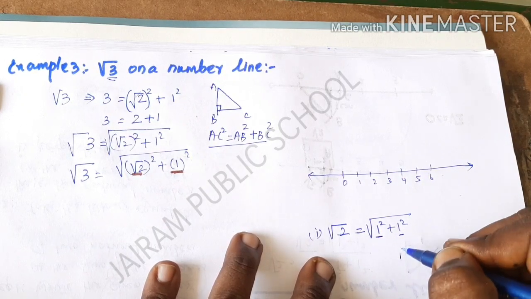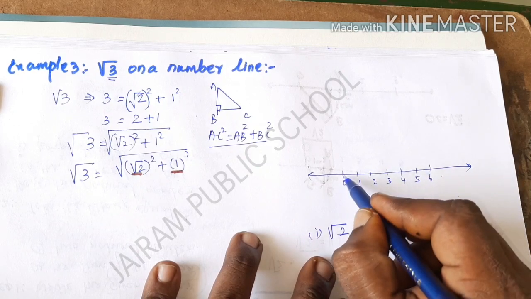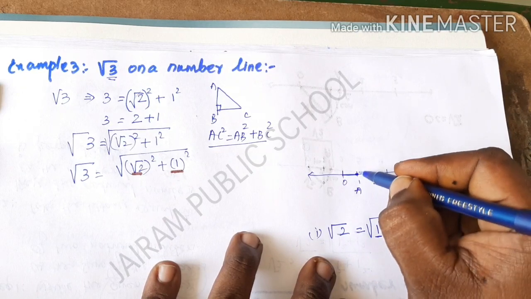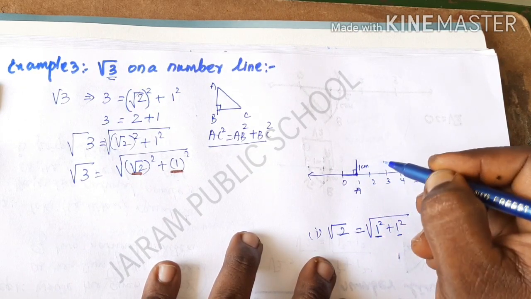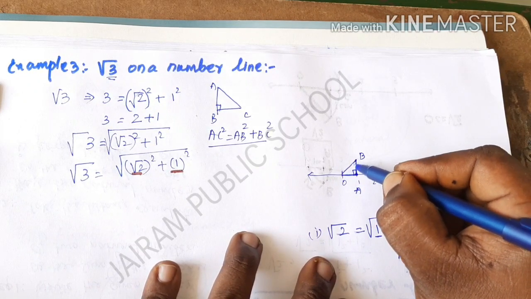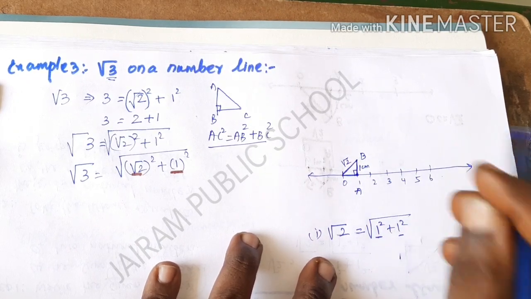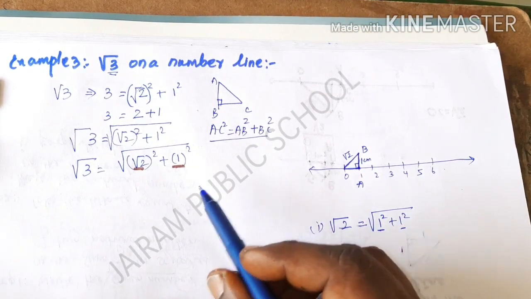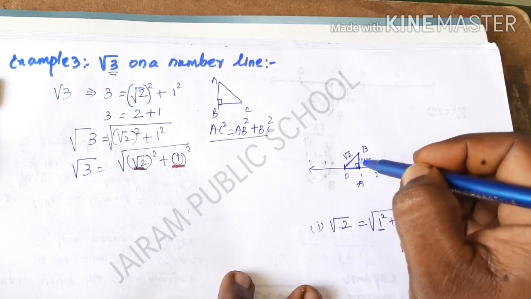According to the second step, we have to take each value perpendicular to one another. First I am going to take a 1 centimeter value and name it A, and draw the 1 centimeter perpendicular. Listen carefully, you must draw that 1 centimeter perpendicular line. I name the point B, and if I connect O to B, that is the value of root 2 here. You know how to draw root 2. Next I have to represent the root 3 value. After constructing root 2, I am going to take 1 centimeter perpendicular to root 2.